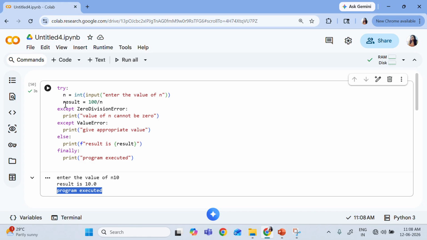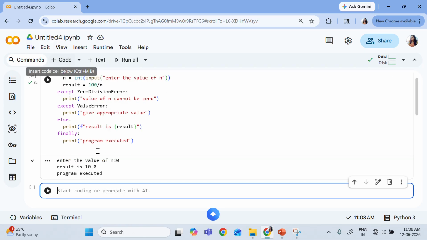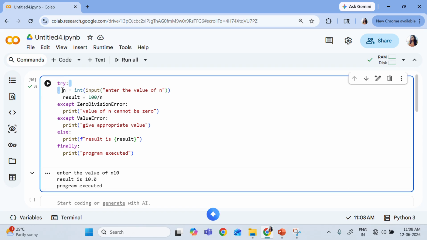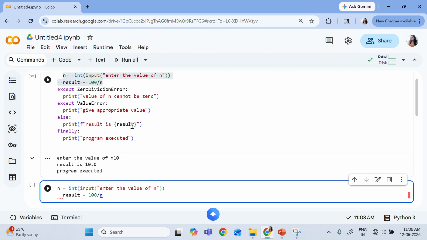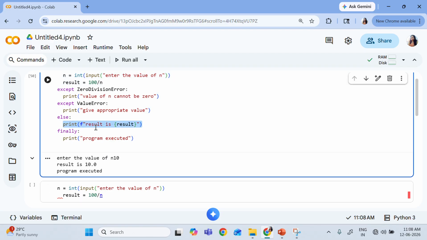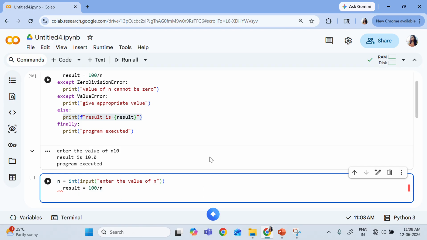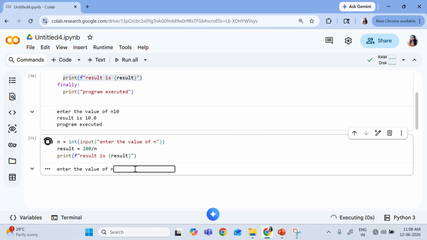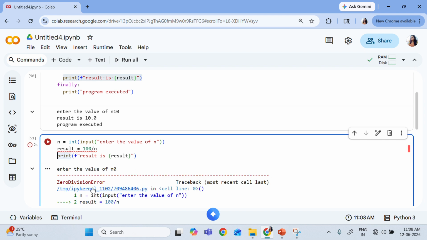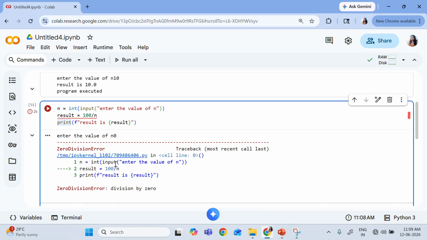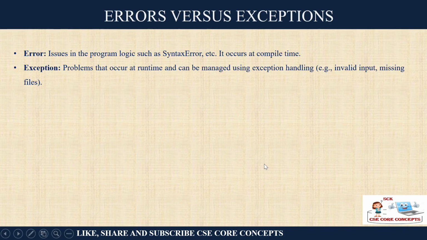If I am not writing this in the try-except block, what will happen? Let's say I am taking the value from the user and simply printing it. You will see how it will shout at us when we try to execute it. If you give the value 0, you get a division error and so many other things. This many times confuses the user.